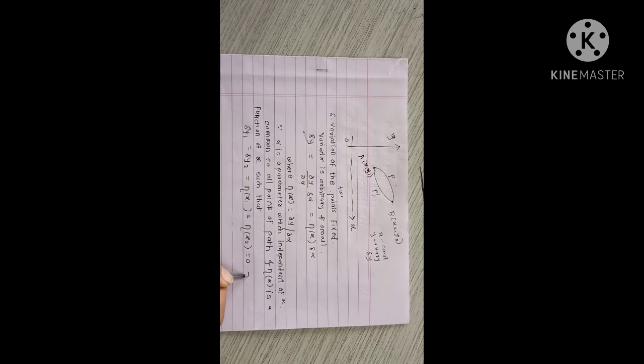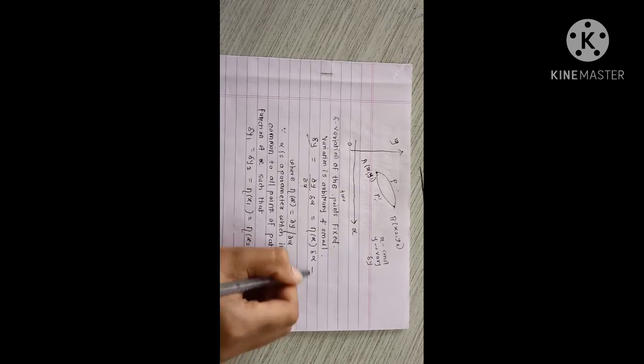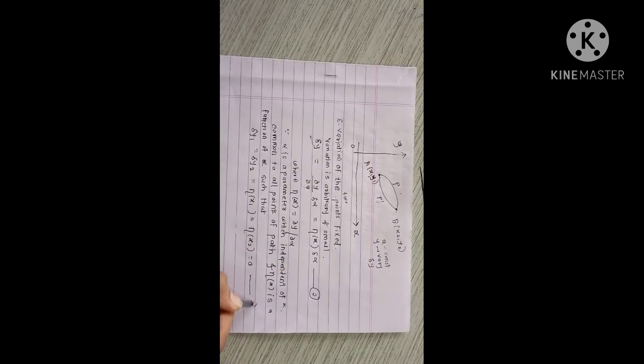And this is equation number 2, and this is equation number 3. So these are the two equations.